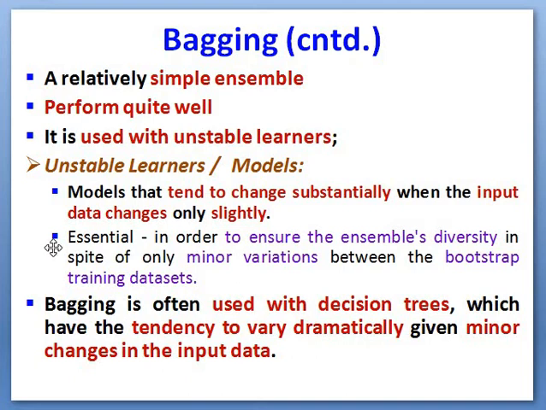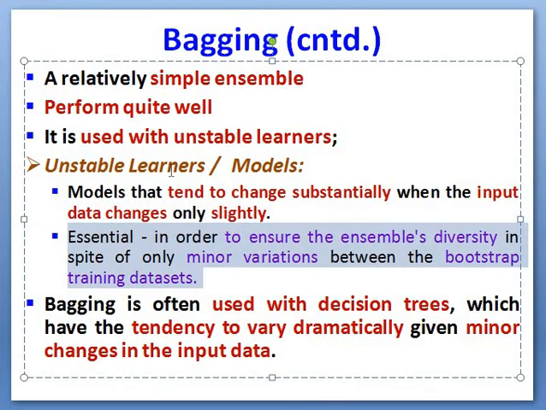We have to continue the theory. A relatively simple ensemble performs quite well and it can be used with unstable learners. Unstable learners are models that tend to change substantially when the input data changes only slightly. Whenever the input data to the model is changed a little bit, there will be a change in the final model.